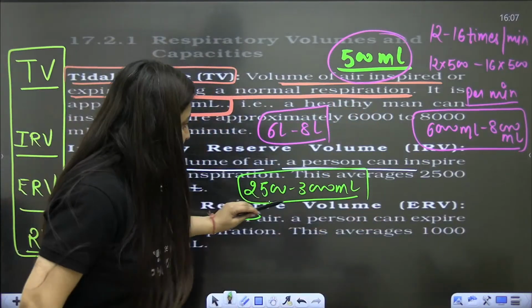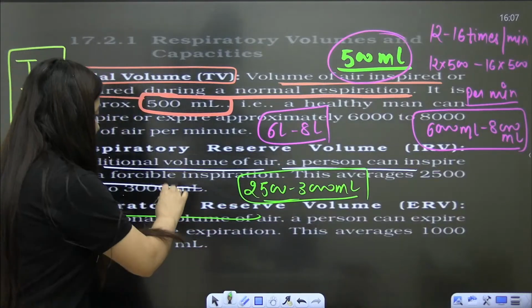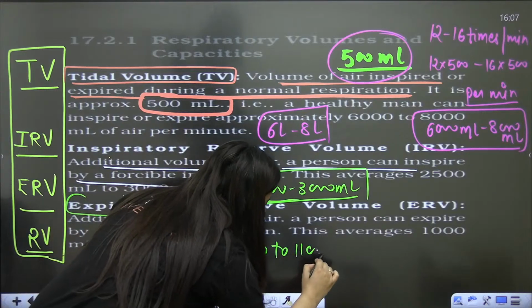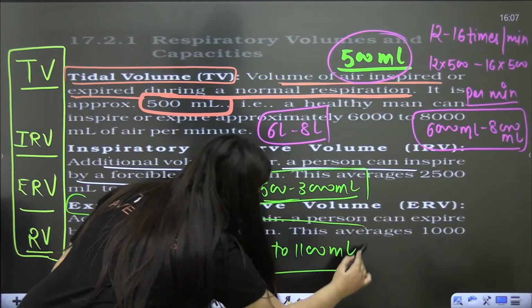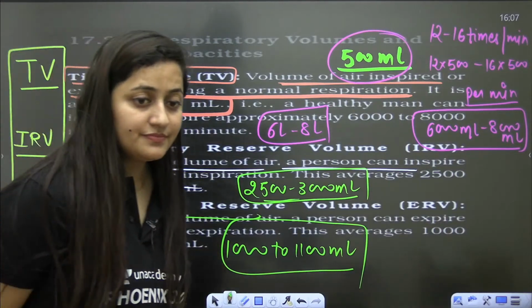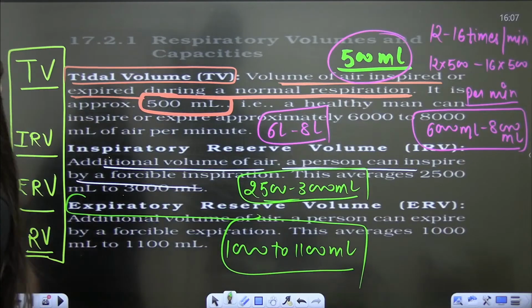So when you inhale, you will inhale more, 2500 to 3000 ml. But when it comes to expiration, it will be 1000 to 1100 ml only. Is that clear? It is 1000 to 1100 ml only.